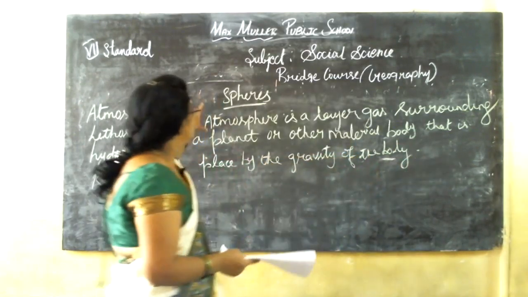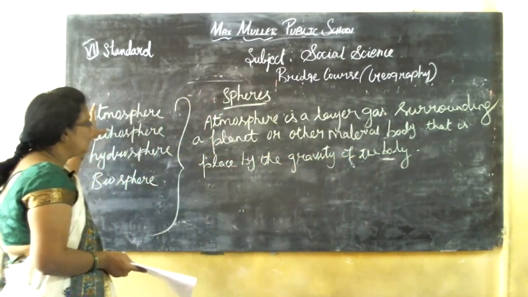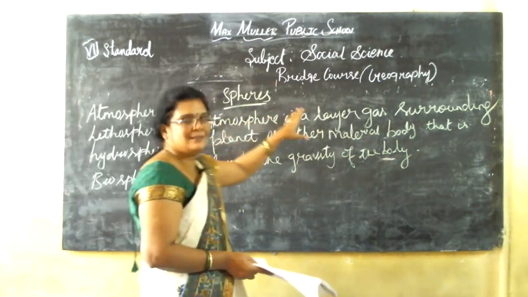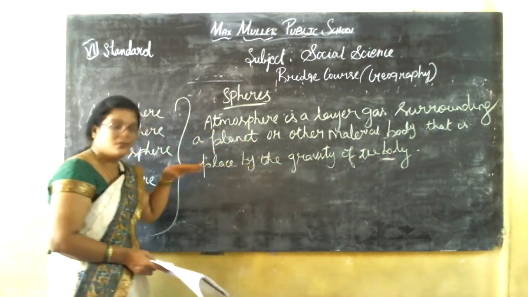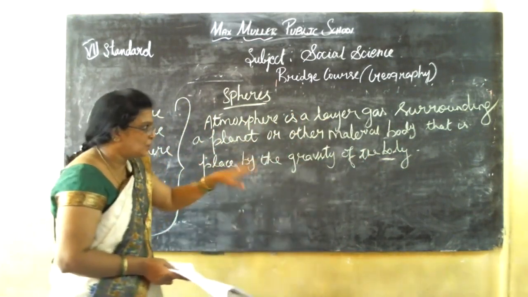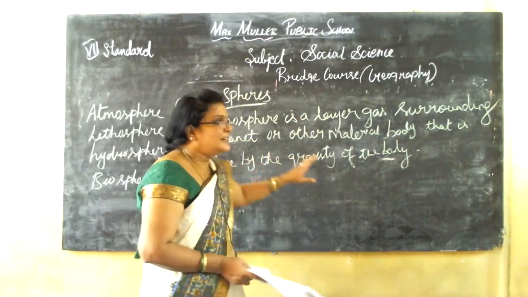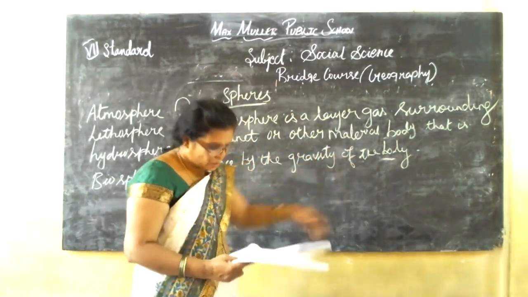Atmosphere means, first we are going to study in a short way, atmosphere is a layer of gas surrounding a planet. In the other way, it is held by the gravity of a body.